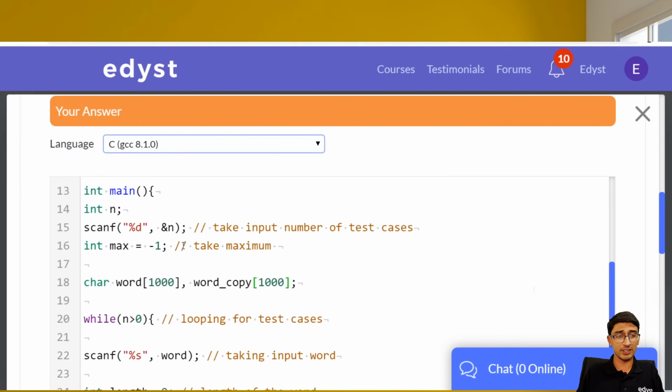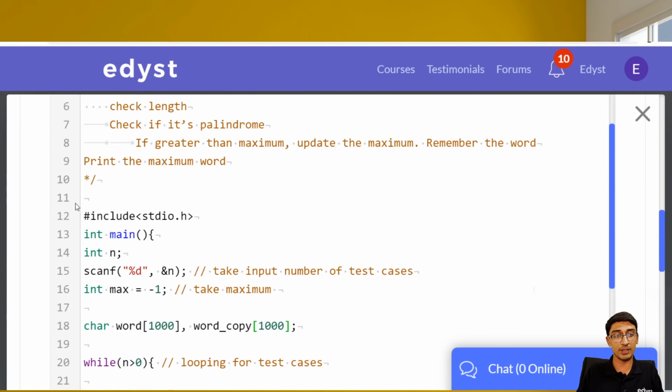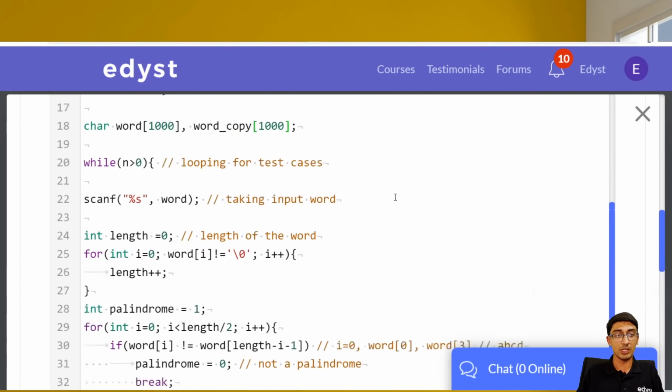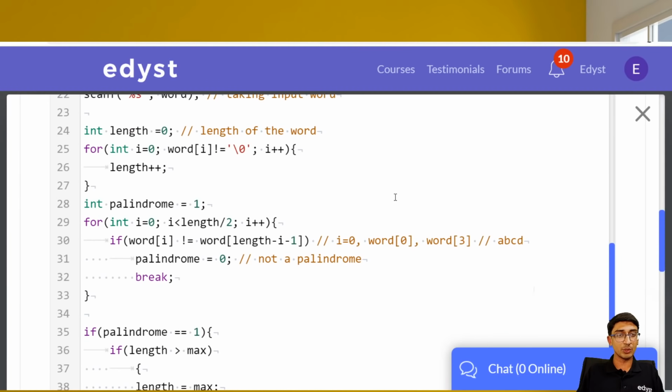I'll give you the full solution on the Edyst platform. I have one more question to cover. It is a marathon webinar, so I don't want you to miss out on the next question. So I will tell you where we could have probably made a mistake over here. Let me just go through it once and see where we could have made a mistake.